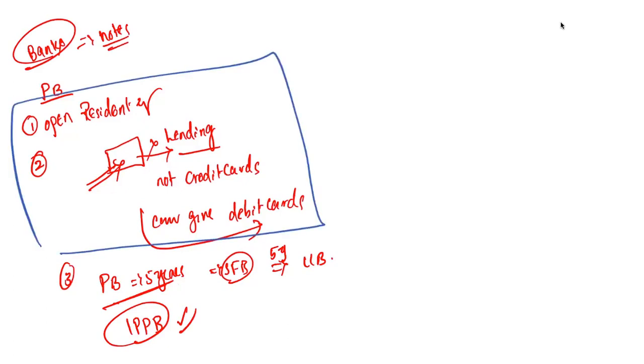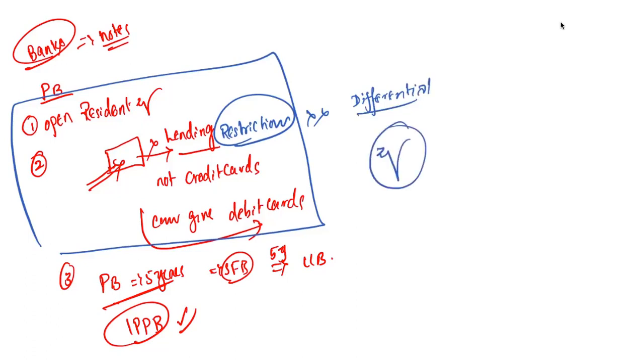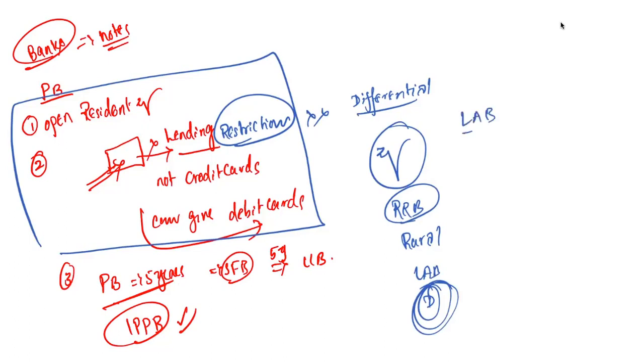Now, as there is some restriction on lending business, you call them differential banks. Now, what is a differential bank? A bank which has restrictions, for example on the geographical limit of operation, like RRBs, which are restricted to rural areas, or local area banks, which are restricted to only those districts which have poor banking penetration.